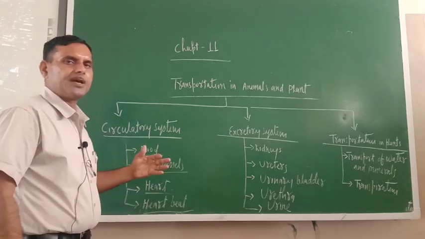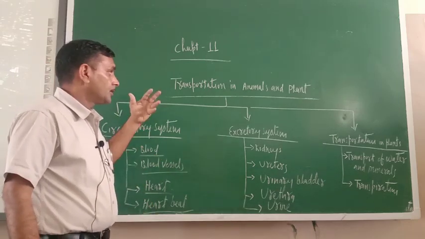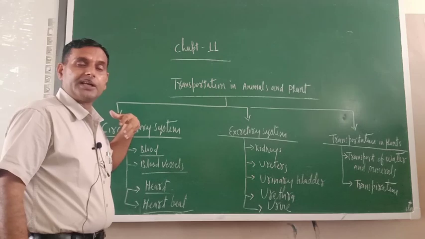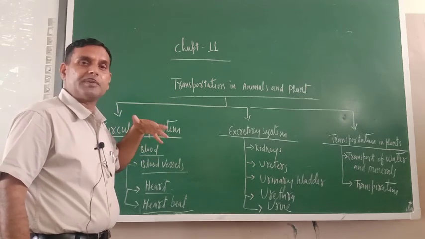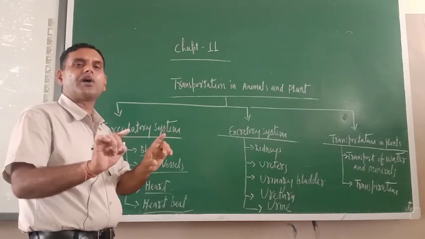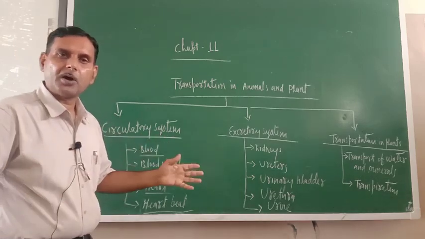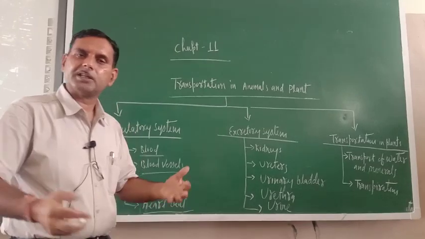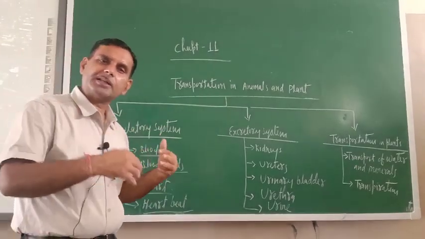In the same way, the food which we eat gets digested in the alimentary canal. But it doesn't mean that only the alimentary canal requires energy. The rest of the body parts are equally important. They also want to get the energy.